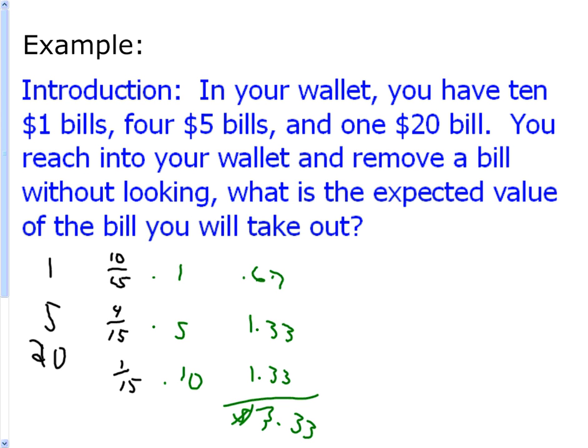Okay, good. Now, remember, the expected value you should never expect. In other words, all that can happen is 1, 5, or 20. I can't get $3.33, right? So what is this 3.33 thing? Okay, is there a mistake up there? Oh, it should be a 20. Okay. All right, no big deal. I still got my right answer of $1.33 on that. So the point is that this is an average. If we had done this experiment a zillion times and then averaged it all out, I'd get 3.33 on average. All right, moving on.